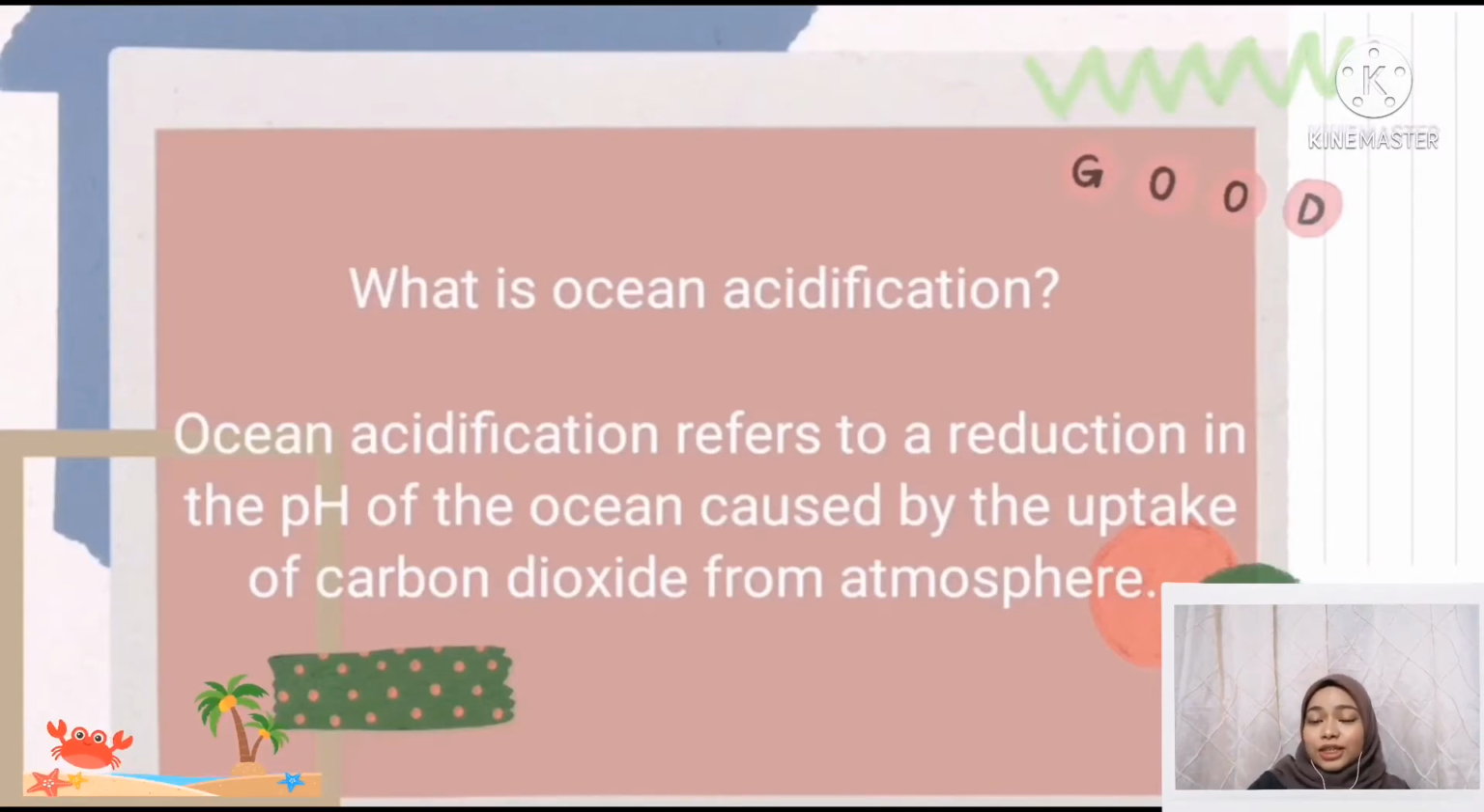Ocean acidification can cause problems to marine life since it can affect the formation of shell, growth, and reproduction of marine life. These graphs show rising levels of carbon dioxide in the atmosphere, rising carbon dioxide levels in the ocean, and decreasing pH in the water of the ocean.